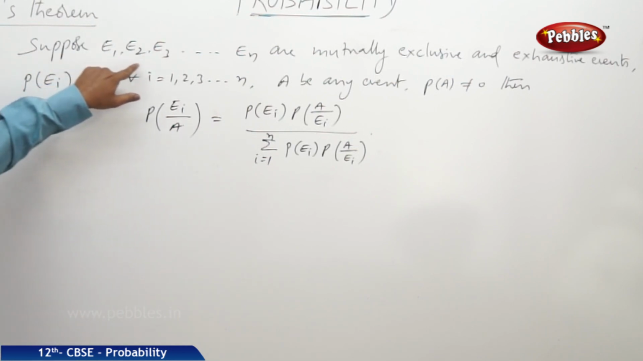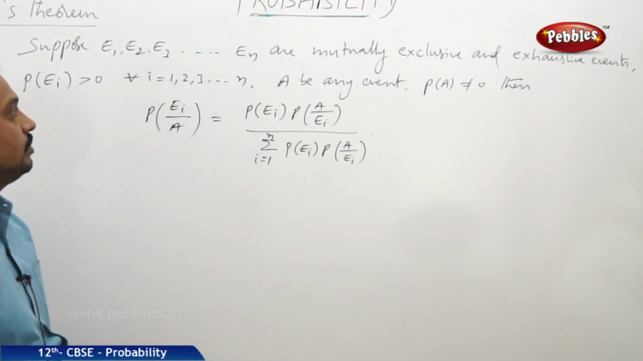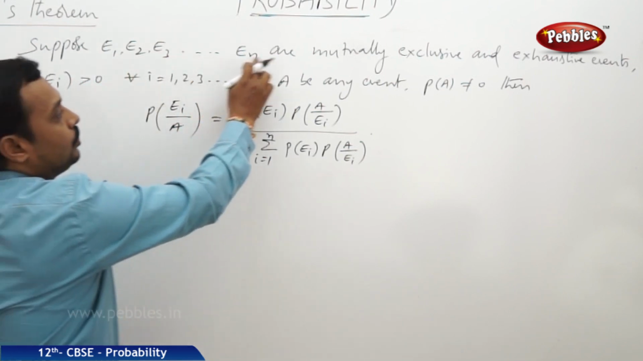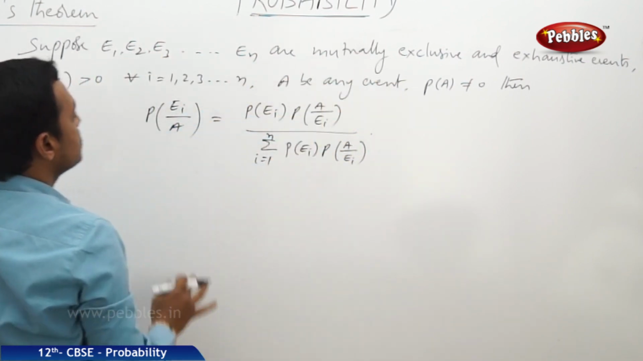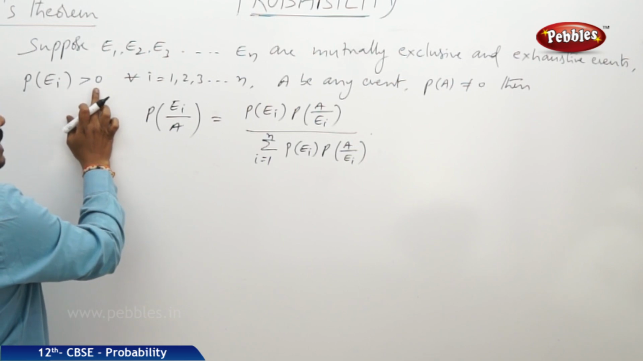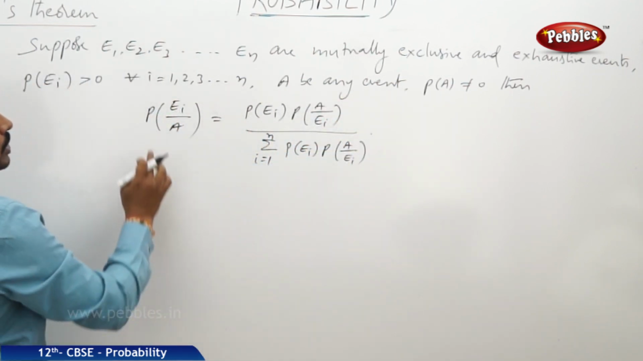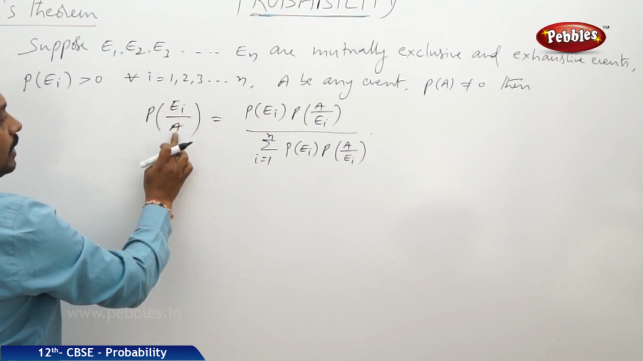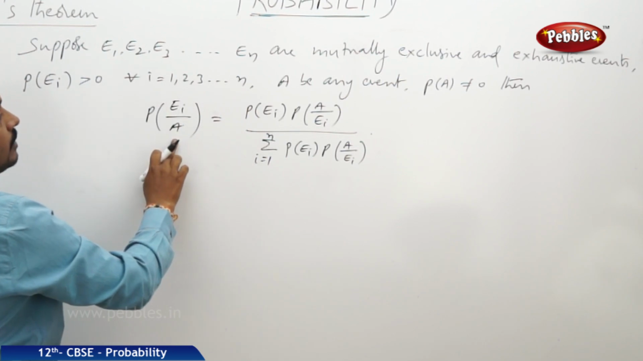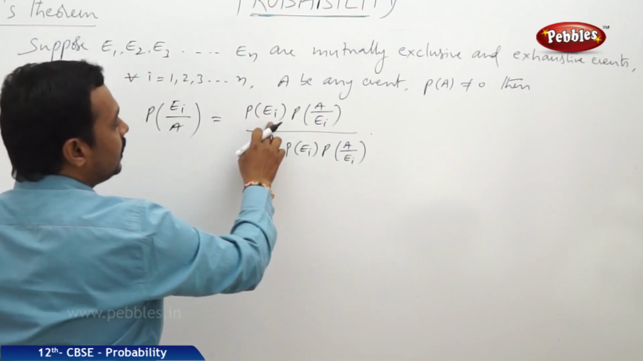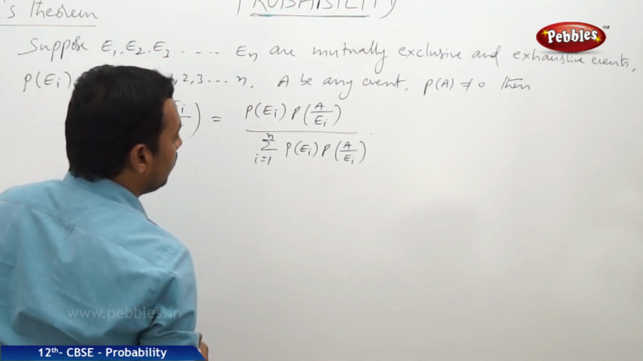Suppose E1, E2, E3 and so on En are mutually exclusive and exhaustive events. Intersection of any two events is equal to phi and union of the events is equal to S, and each probability greater than 0, A is another event with the probability not equal to 0, then probability of Ei by A, that means the probability that Ei, given that A, is equal to P of Ei into P of A by Ei by sigma P of Ei into P of A by Ei.